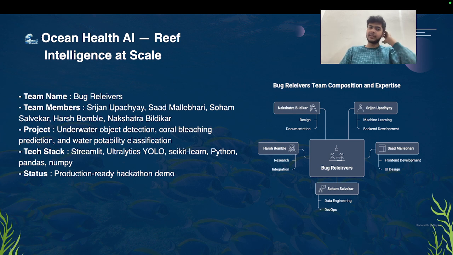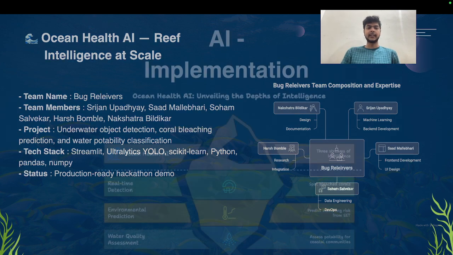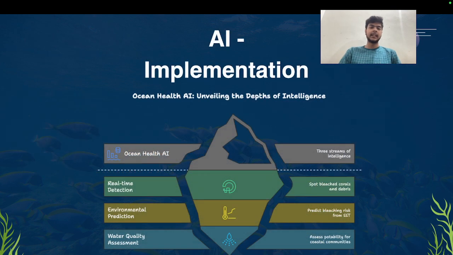The tech stack we have used, I guess you already know, is Ultralytics YOLO, Scikit-learn, Python, Pandas, and NumPy. The project I have created is three mini projects integrated into a single project: underwater trash detection, coral bleaching prediction, and water potability classification. So let's see what I have implemented.